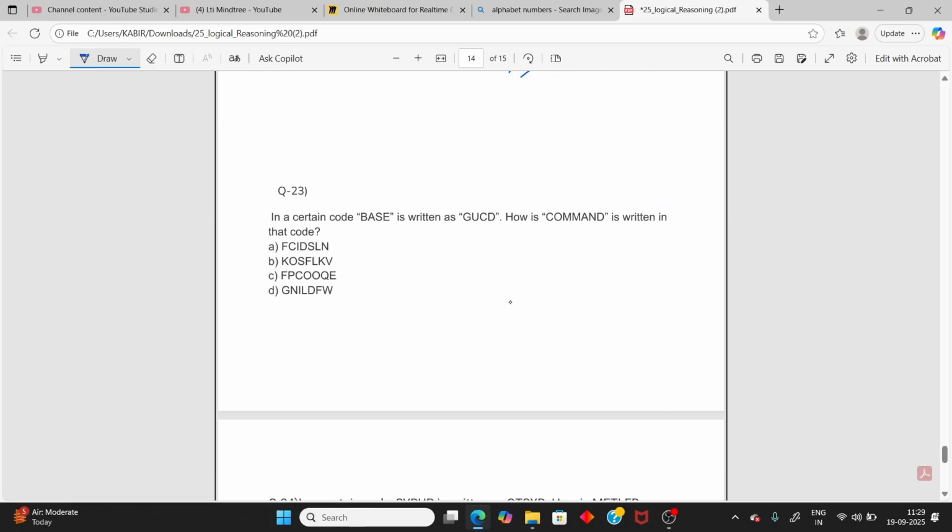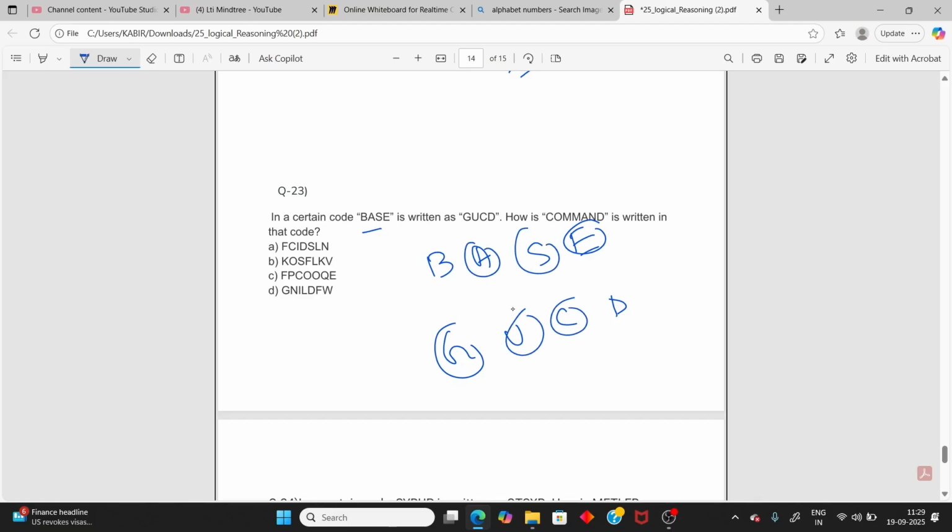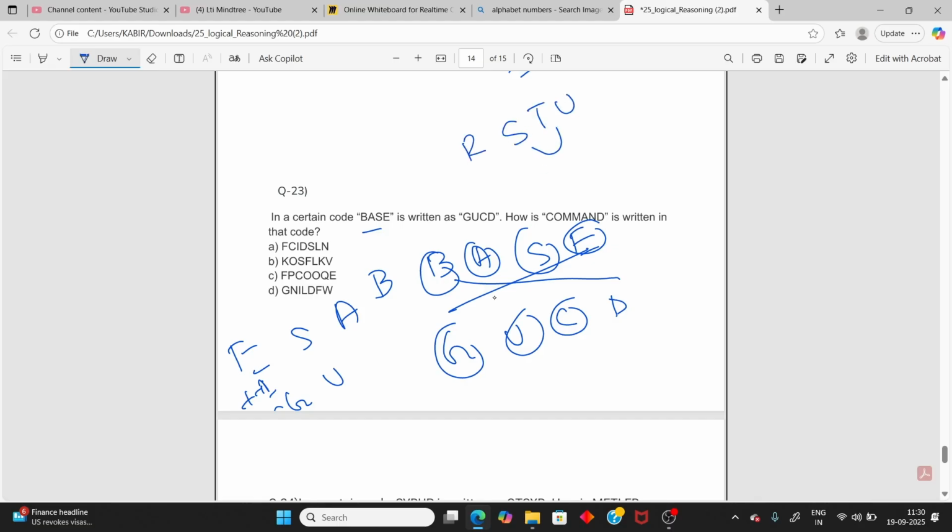Move on to the next one. Base is written as BASC, written as GUCD. But if you do it directly, it will not work: E and G, S and U, A and C, and B and D, plus 1. If you do reverse base, it will become E S A B. And then if you do plus 1, E becomes G, S becomes U, A becomes C. So plus 2, sorry.